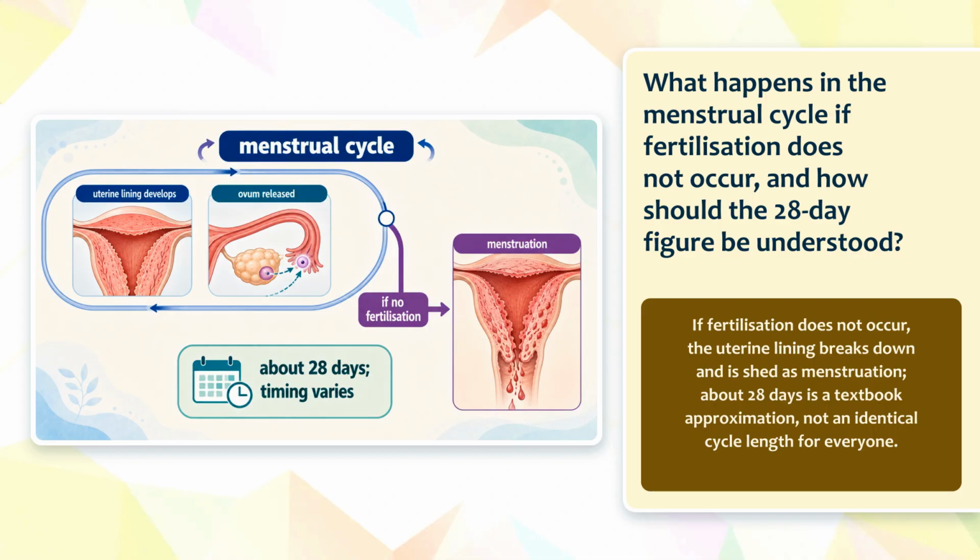If fertilization does not occur, the uterine lining breaks down and is shed as menstruation. About 28 days is a textbook approximation, not an identical cycle length for everyone. The visual shows both the condition and the timing variation. Next, we will connect both reproductive systems with the sites of fertilization and implantation in one complete pathway.